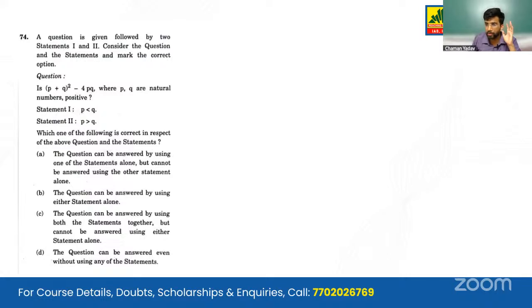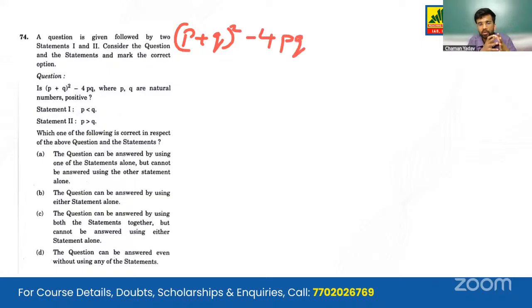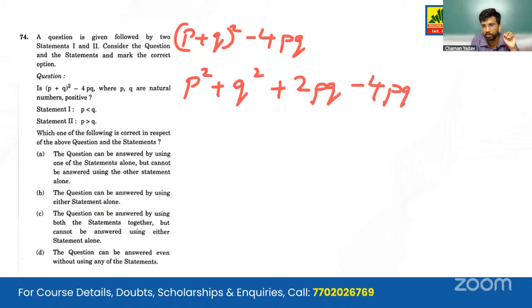A question on a similar pattern. Question 74. We are given P plus Q square minus 4PQ, where P and Q are natural numbers. It has asked whether it is positive or not. So we can write it in the expanded form: P square plus Q square plus 2PQ minus 4PQ.